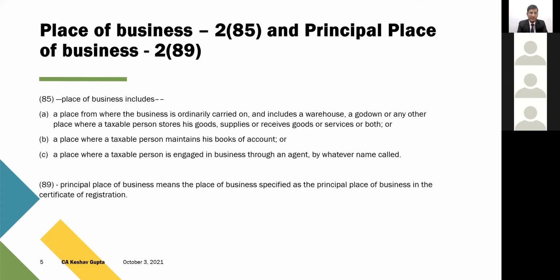So this is the place of business, and section 2 subsection 89 simply specifies that the principal place of business is the place specified as the principal place of business in the certificate of registration. We all know in GST there is a certificate of registration, and in that certificate we have to identify one of the places of business as the principal place. While undergoing the audit, there is no relevance of the principal place of business. I would like to clarify that the audit can be concluded at any place of business if the department officers wish so.